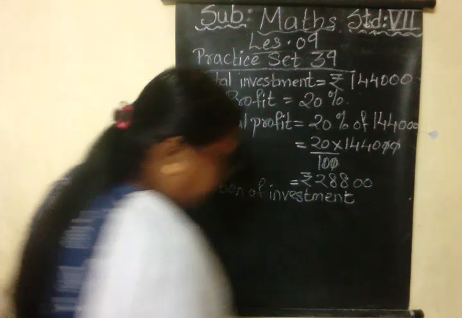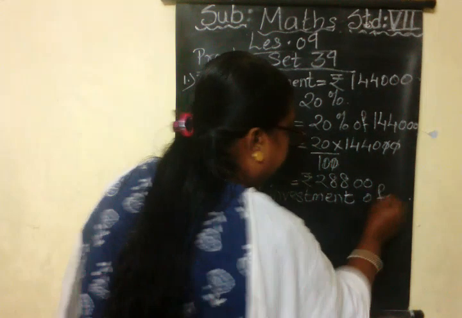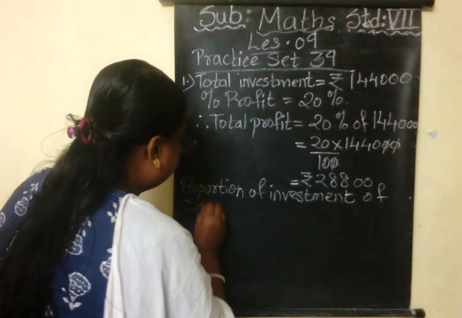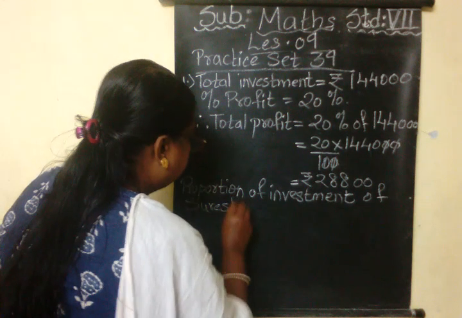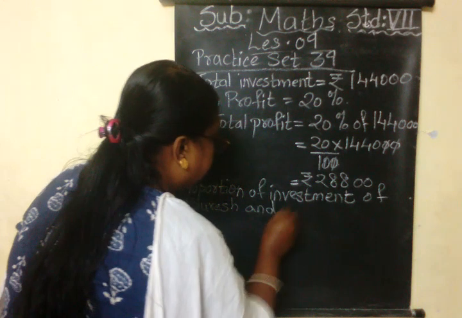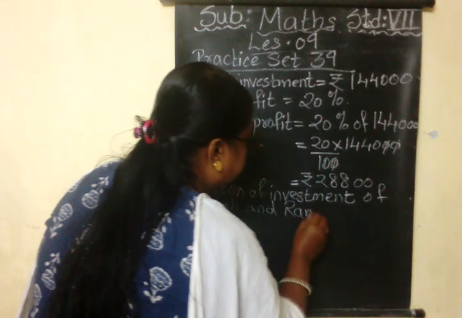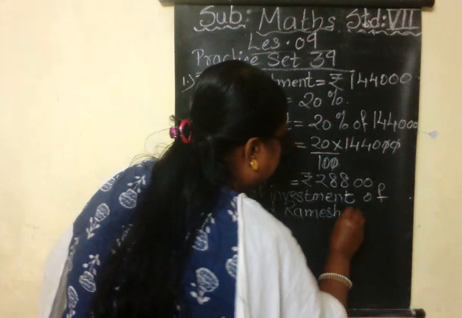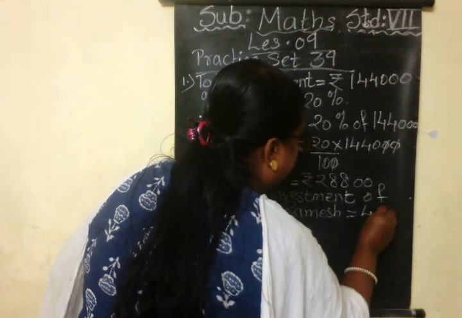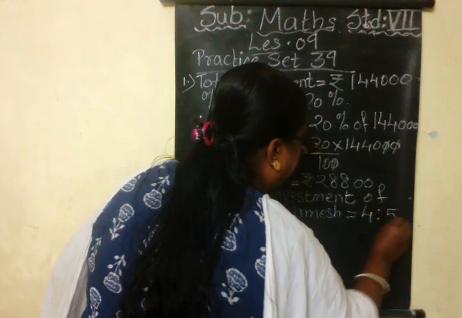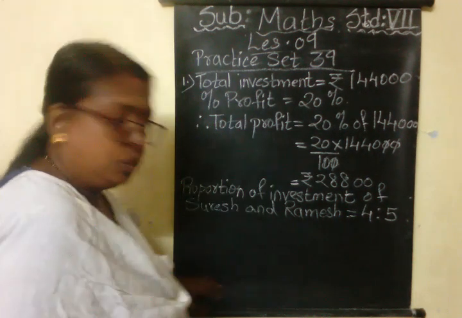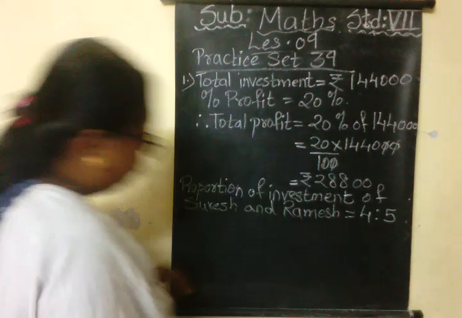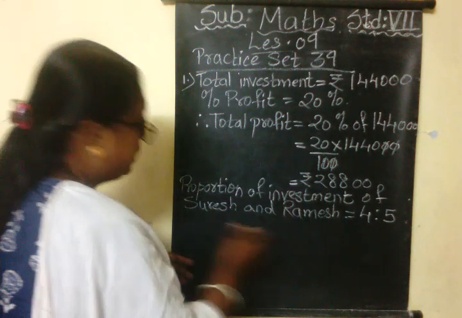Proportion of investment of Suresh and Ramesh is equal to 4:5. This is given in the question. Okay. So next we will take their profit as x.